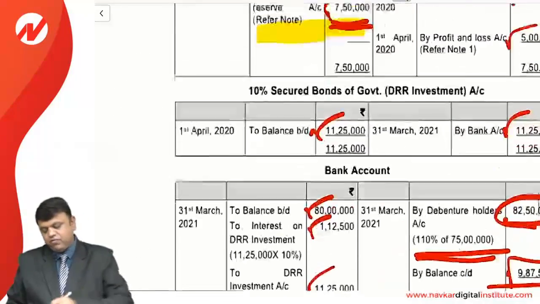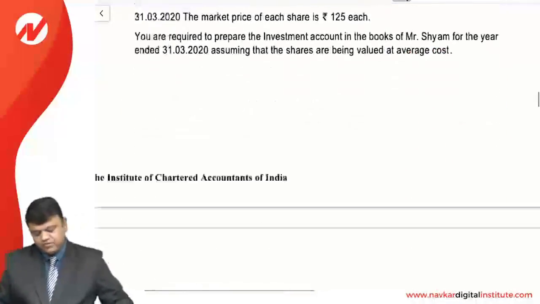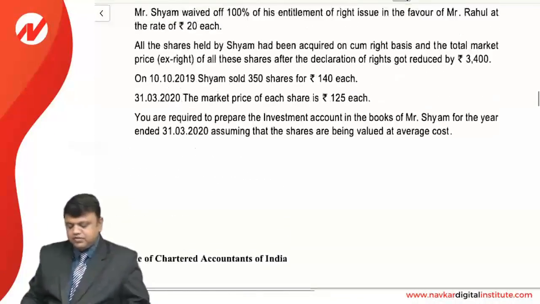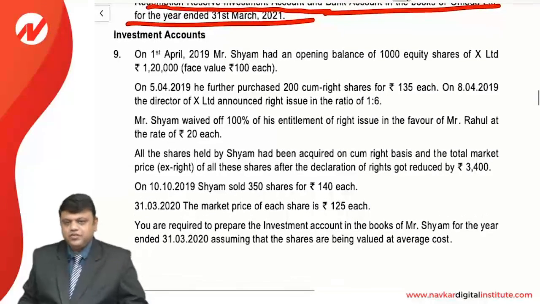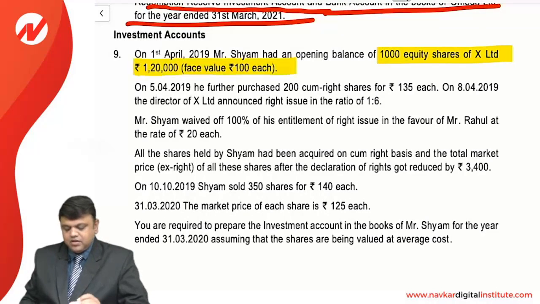Okay, now we move to the next one, investment accounts. It's very easy, and you will always find a sum for the same. On 1st April 2019, Mr. Shyam had an opening balance of 1000 equity shares of X Limited, 1,20,000, face value of 100 each. He further purchased 200 cum right shares for 135 each.